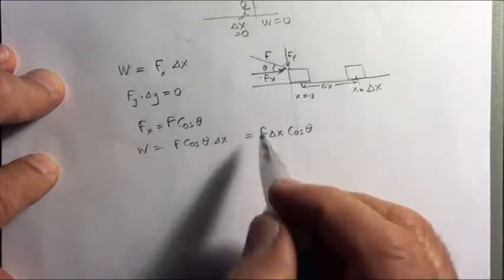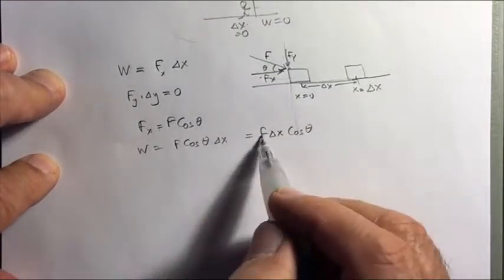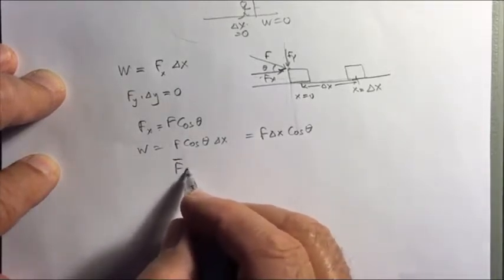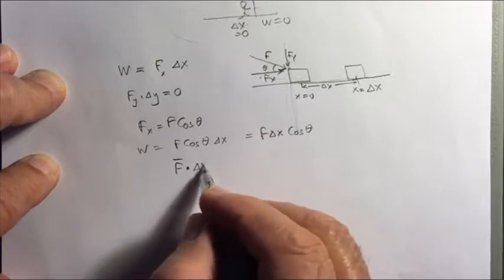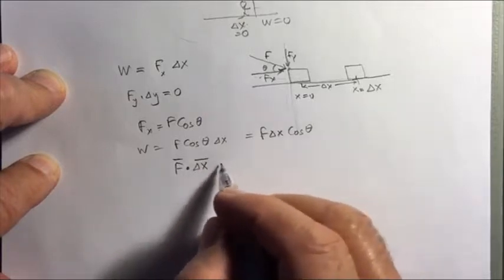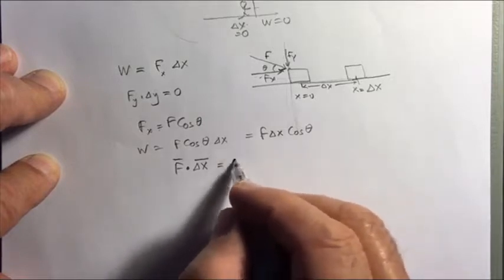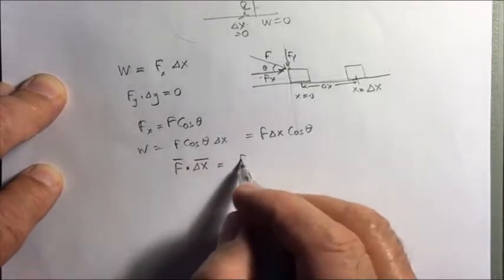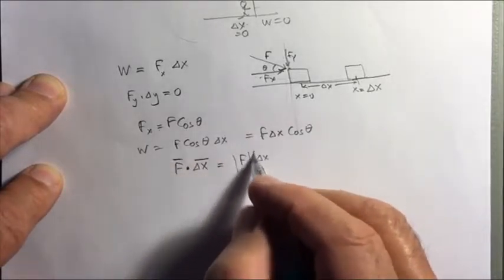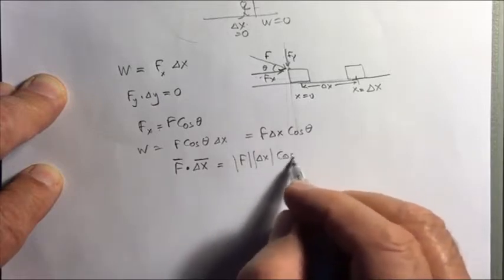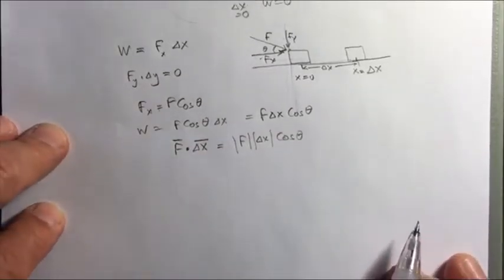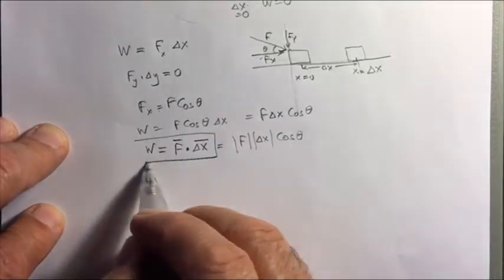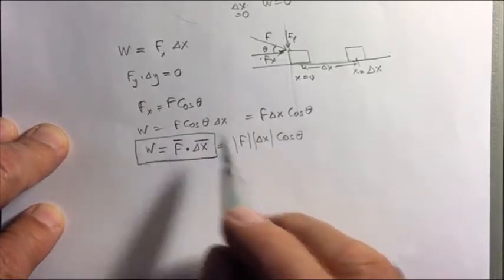Now, this is if these are just the values, the magnitudes. If you want to write it as a vector, then F dot delta x vector is, well, that's a dot product. And the dot product is written as the magnitude of F times the magnitude of the second vector times the cosine of the angle between them. So the work is properly defined as F dot delta x, because then it becomes the same as what we have here.